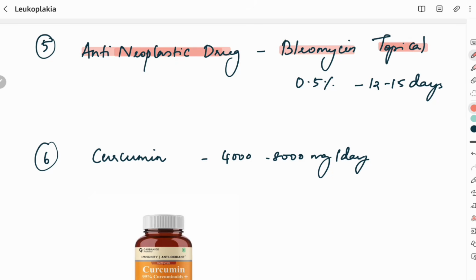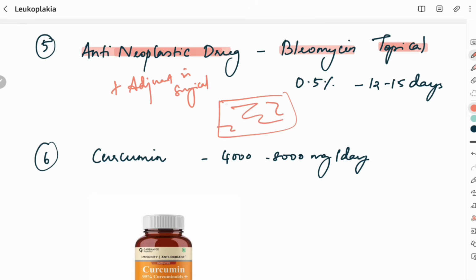Next chemopreventive agent we are going to discuss is bleomycin topical preparation. Bleomycin is not routinely used in leukoplakia, but it can be used as an adjuvant in the surgical approach. Why is it used as an adjuvant in the surgical approach? We have all heard about debulking.